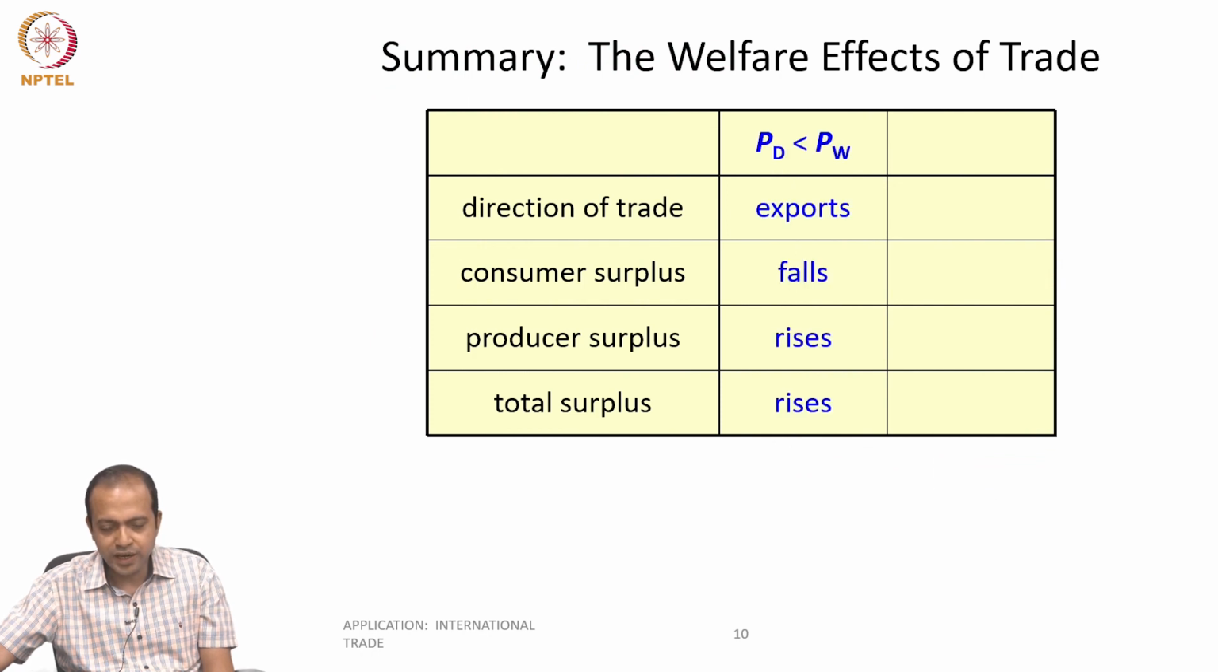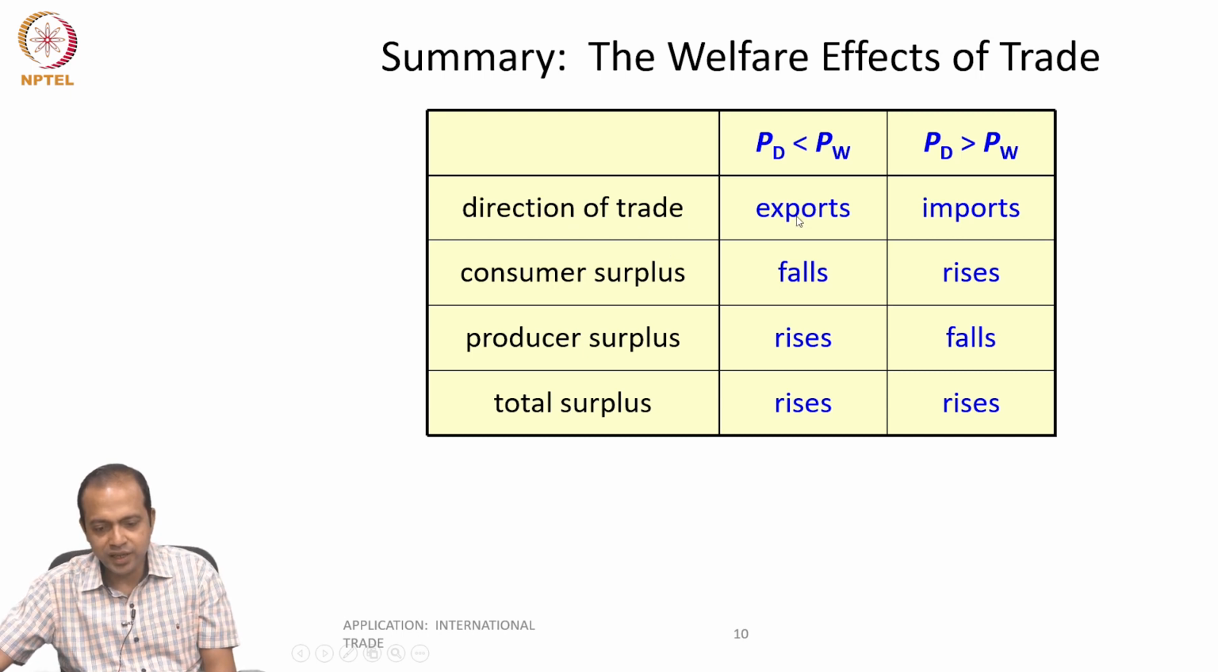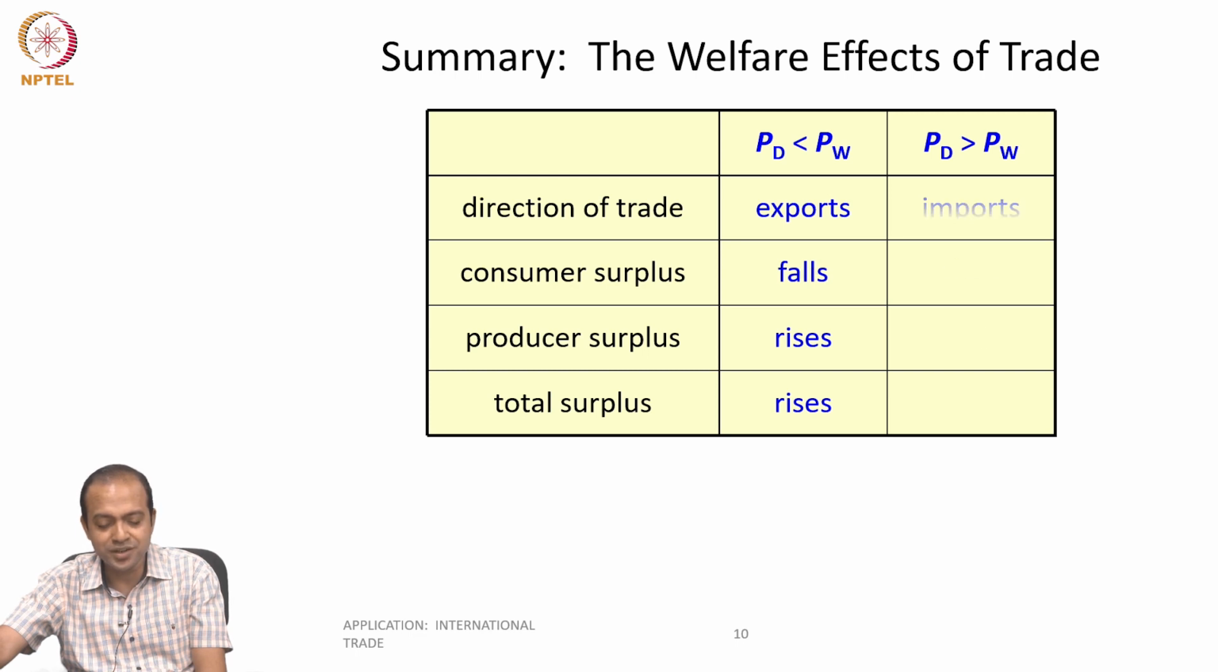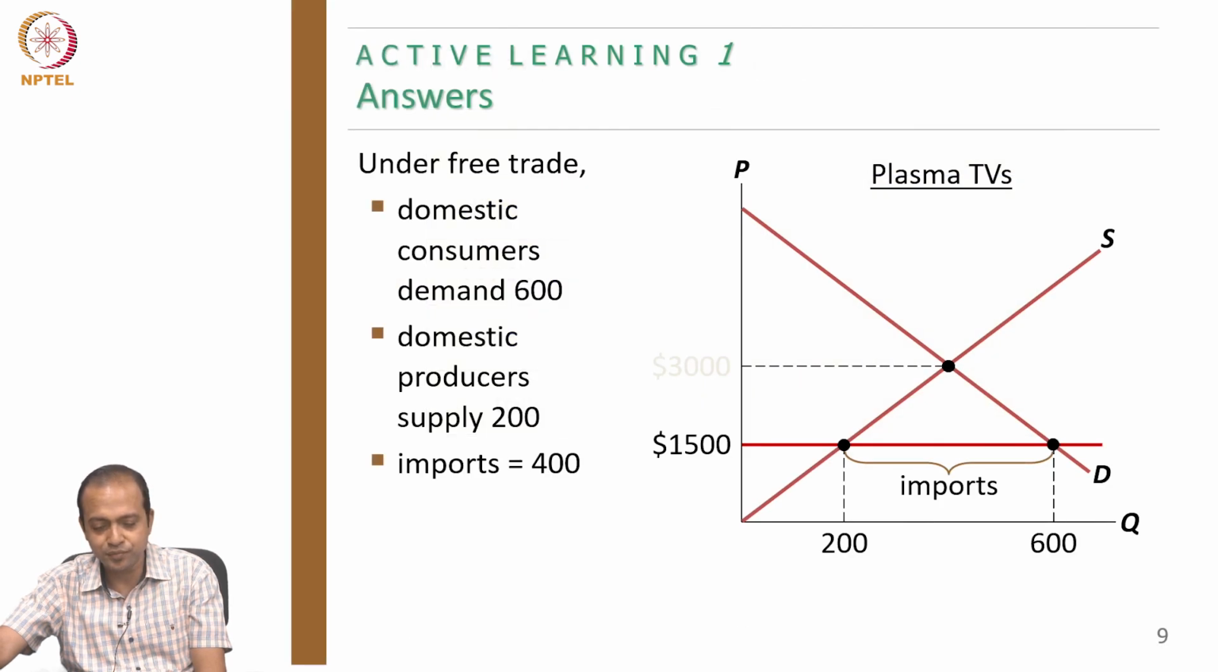So the direction of trade, what is happening? Export will happen when the domestic price is less than the world price. Import will happen when the domestic price is higher than this. So when export happens, consumer surplus falls. When import happens, consumer surplus rises. You can go back and check. This is how you are importing.